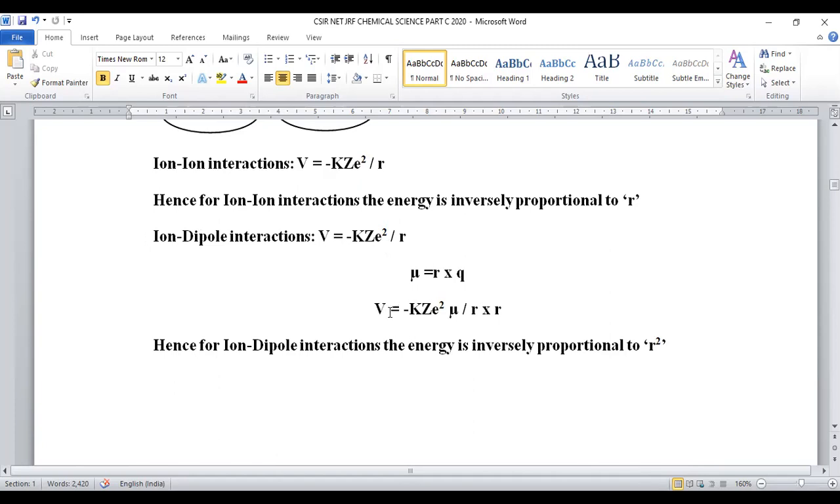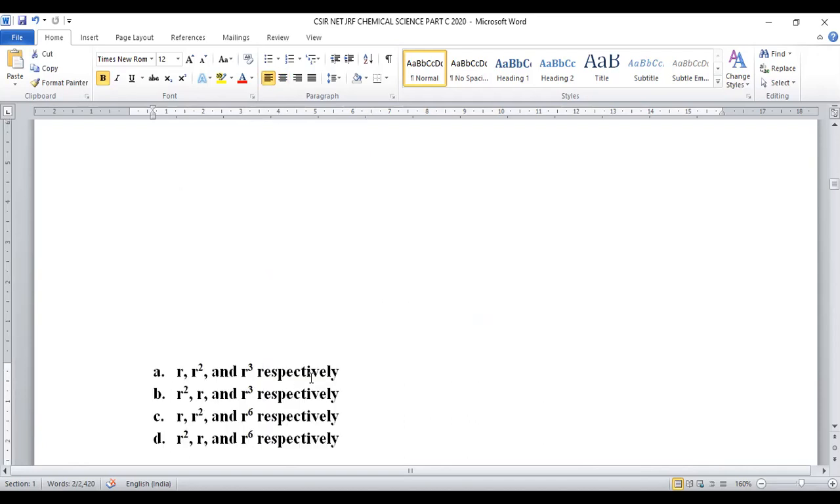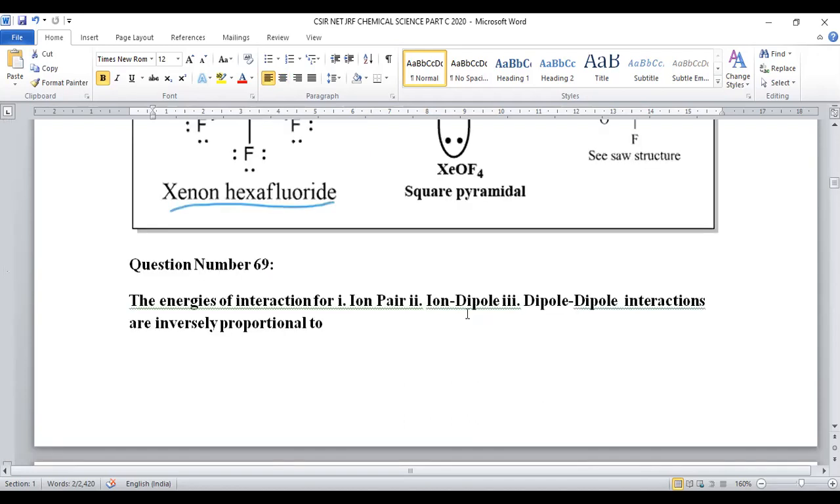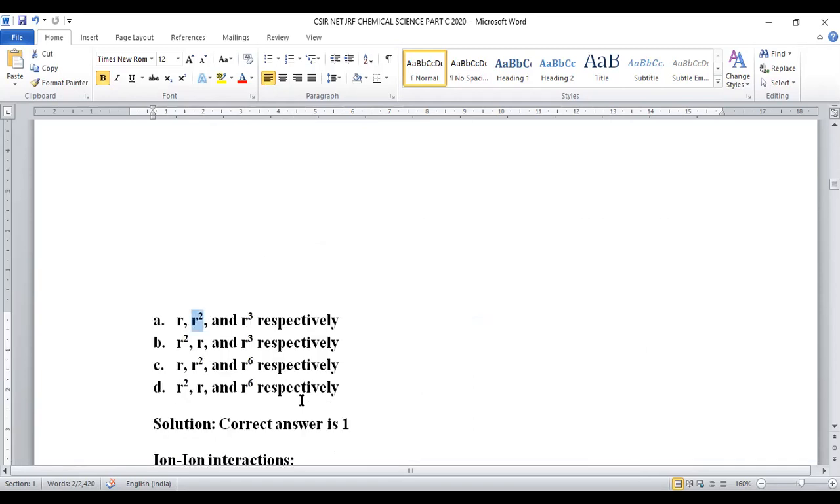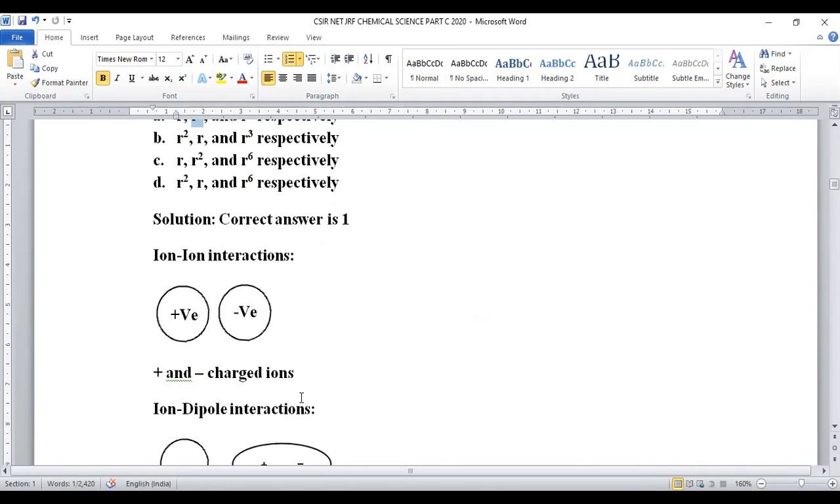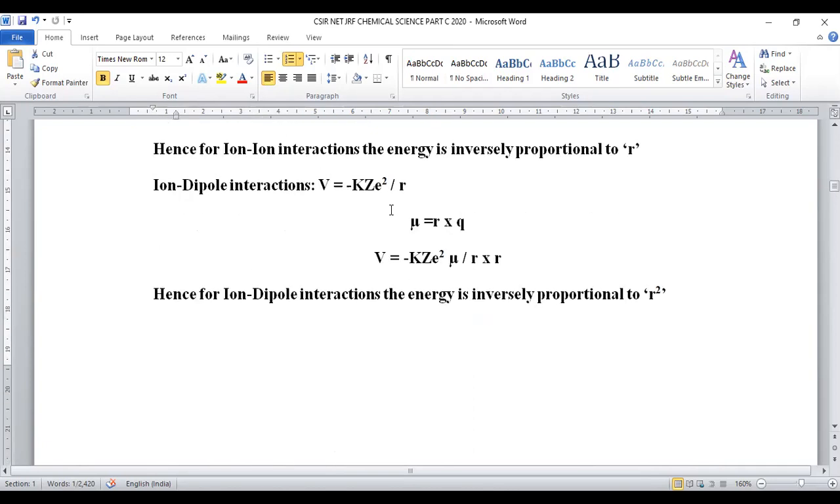What will be the formula? V is equal to minus K Z square mu by R into R, because we substituted the dipole term into this equation. Then the energy is inversely proportional to what term? The R square term. In case of ion dipole, that energy is inversely proportional to R square, right? So this is the second one.